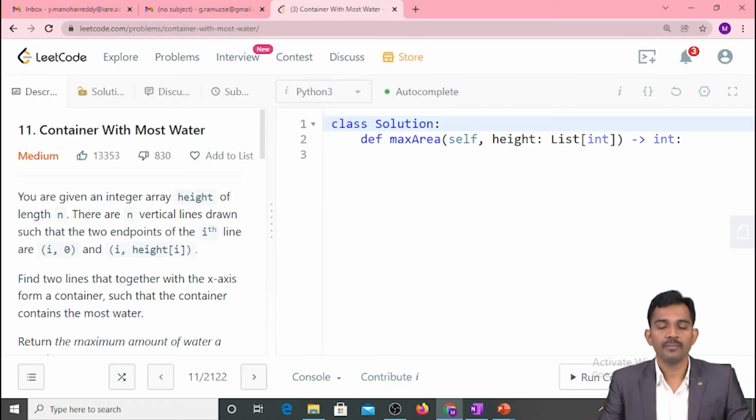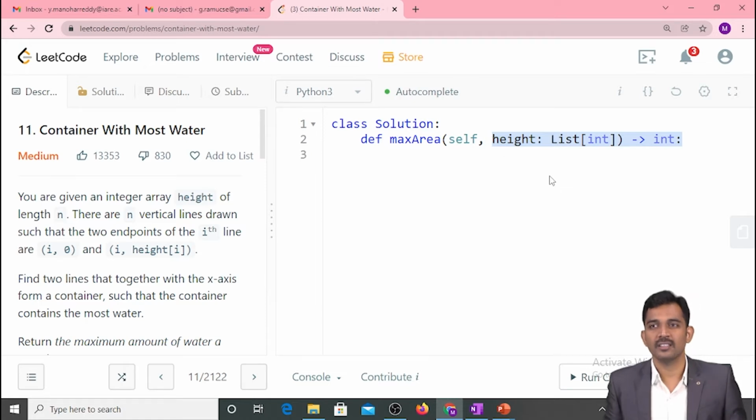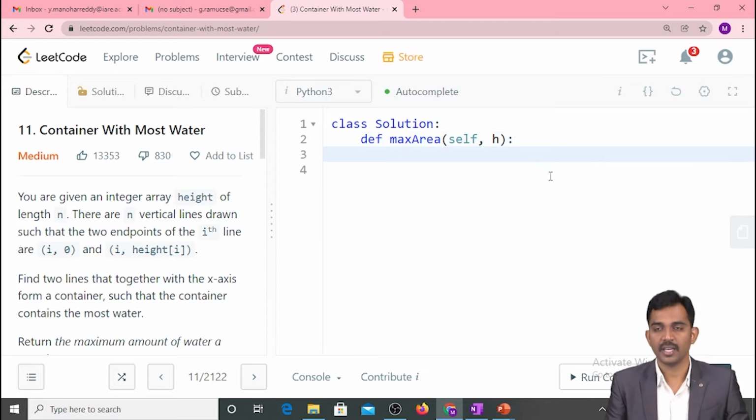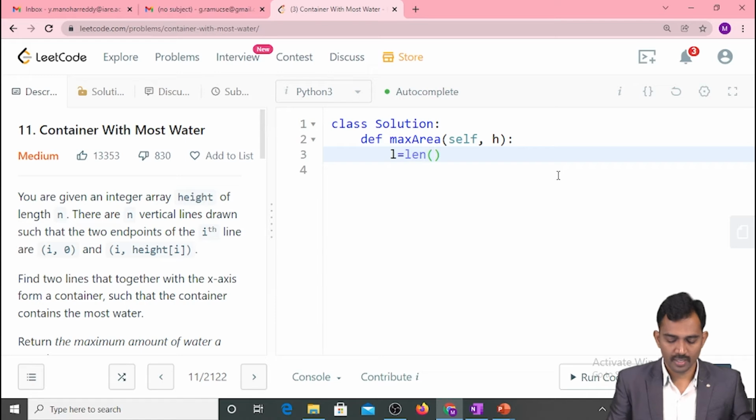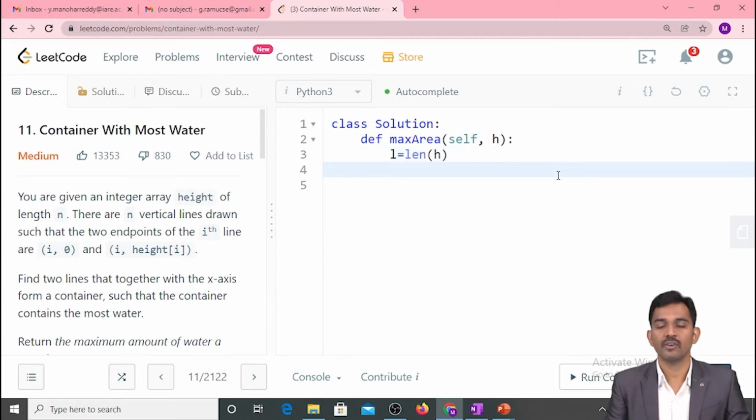This is also a LeetCode problem, right? Here they given some heights and everything. Here you need to return the integer maximum value. So what I'm going to do here, instead of writing height and these things, I'm simply using h for my convenience. I changed the variable name. And here first the same thing, how many elements, how many heights are there? For that same concept, length of h. Then I found how many elements are there, right?